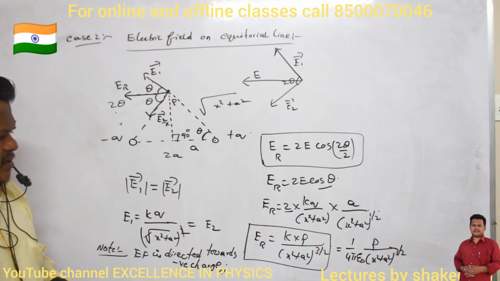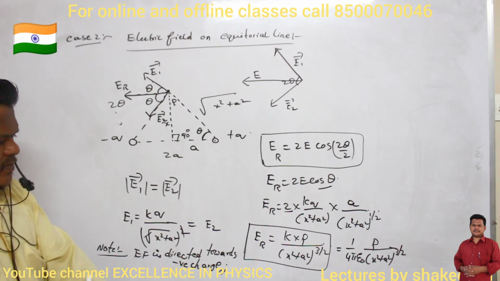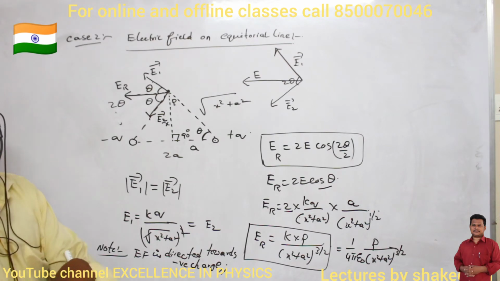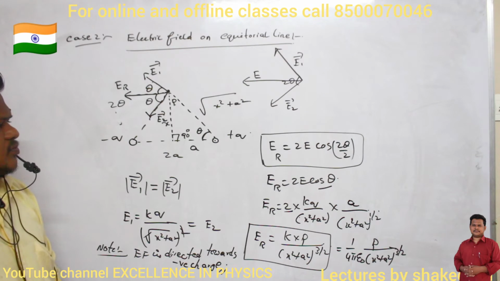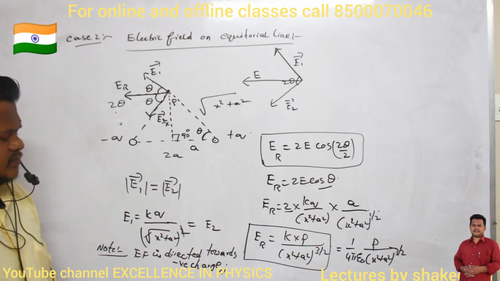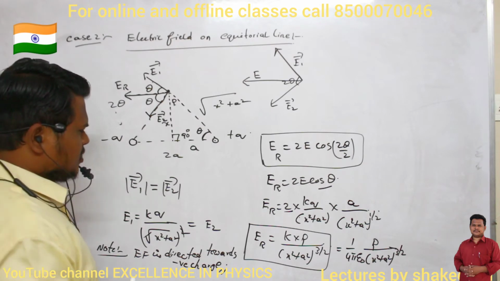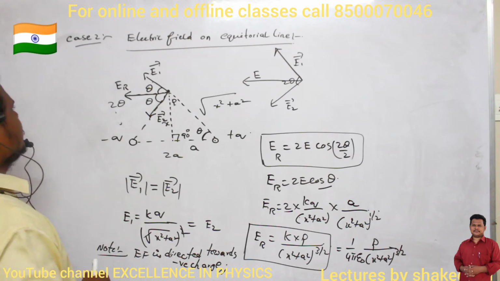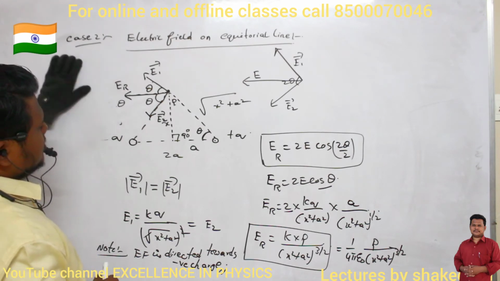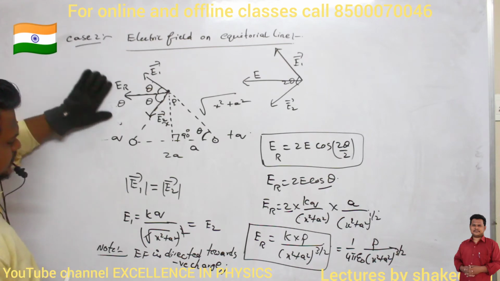So what is the resultant I got? 1 by 4 pi epsilon naught p divided by (x square plus a square) whole power 3 by 2. That is the resultant which we got. So now the question is, if it is a short dipole, then what can I do?